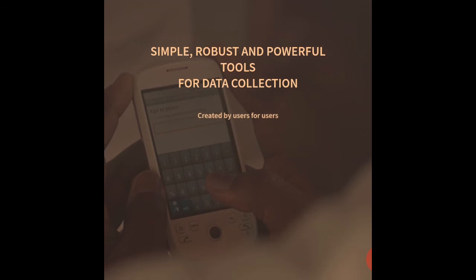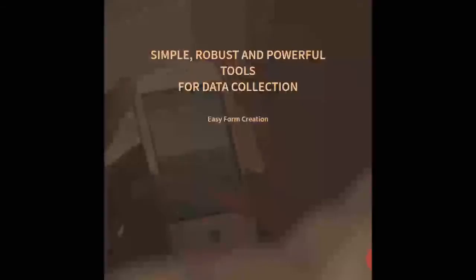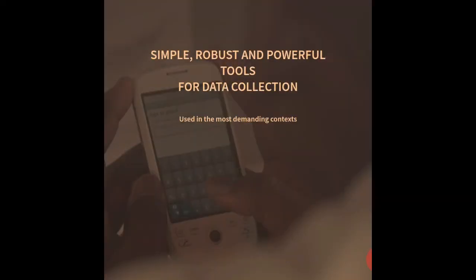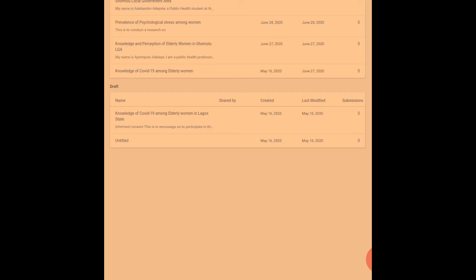Okay, so you go to kobo toolbox.org, and then this is what you're going to come up with. If you're doing this for the first time, you have to click on sign up, and then you create an account. I have already, so it just took me to my account, except if I log out. Let me try to log out.